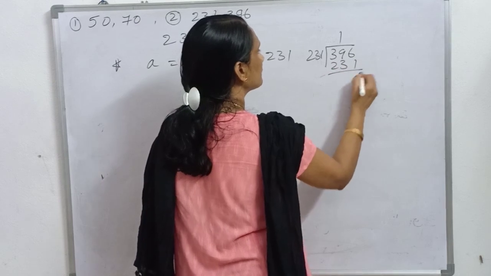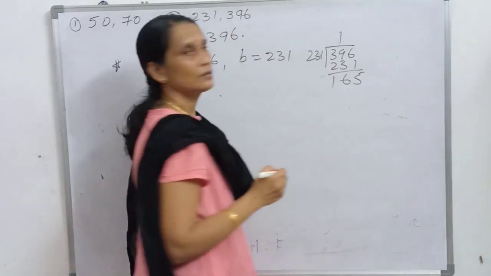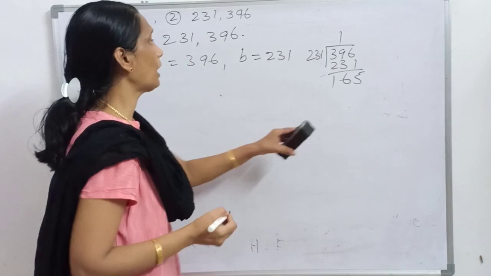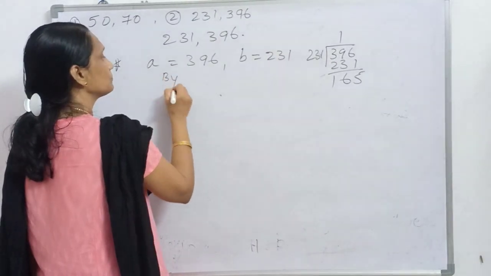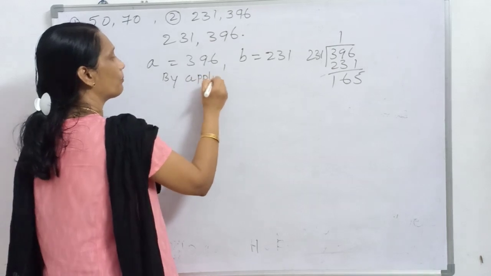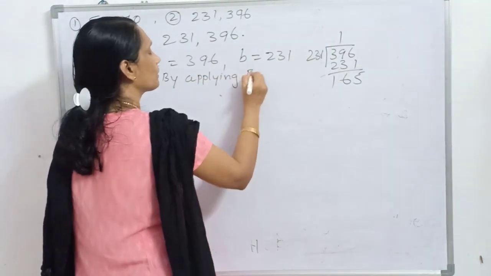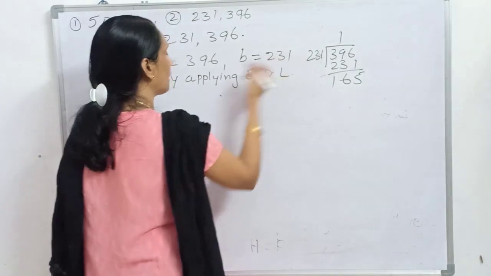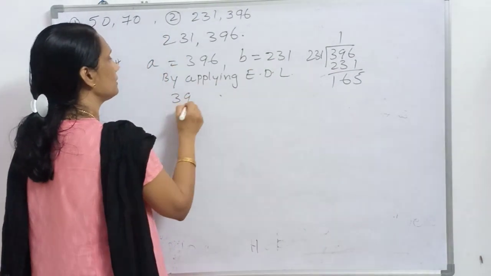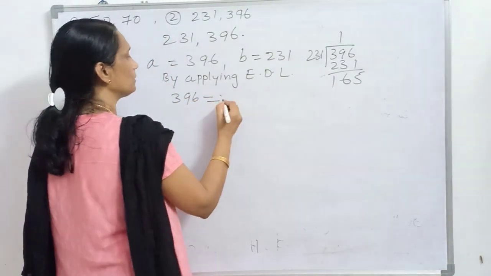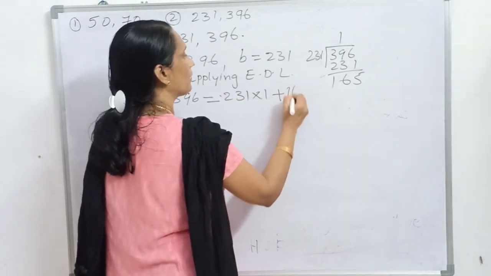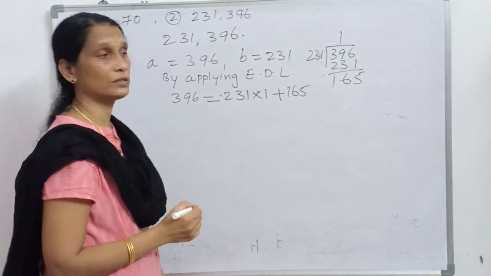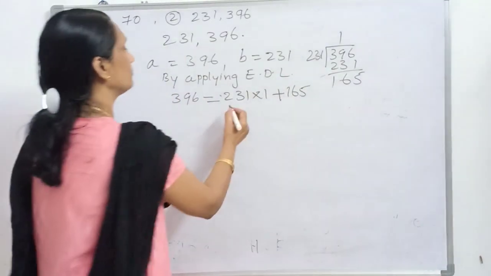The remainder is 165. So by applying Euclid's division lemma, we get 396 is equal to 231 into 1 plus 165.